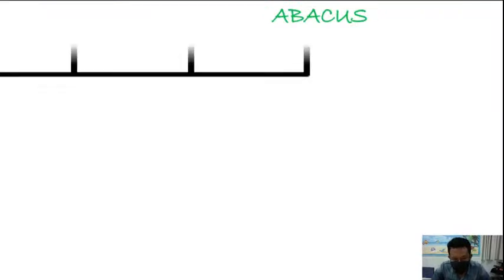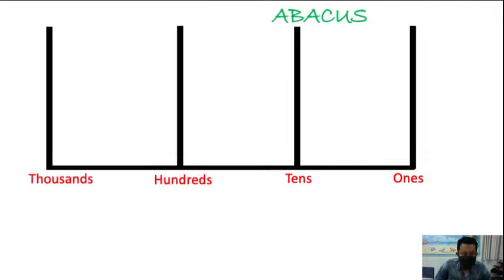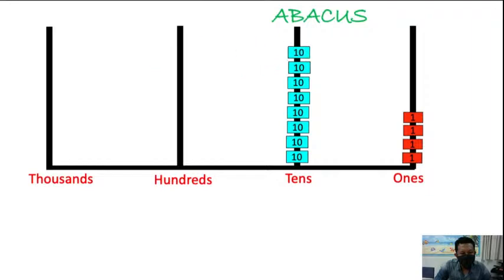You remember the abacus like this? Ones, tens, hundreds, and thousands. Don't forget this. Always remember ones, tens, hundreds, and thousands. Now, how many ones, how many tens, how many hundreds? Check it. Look at this. These are the tens. And these are the hundreds.